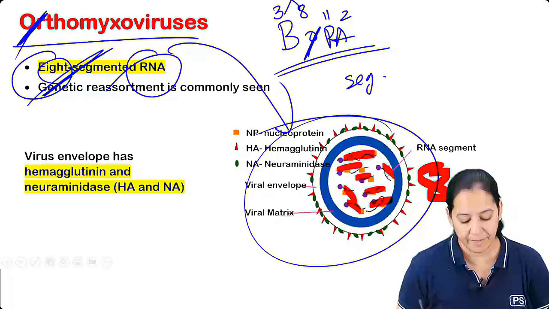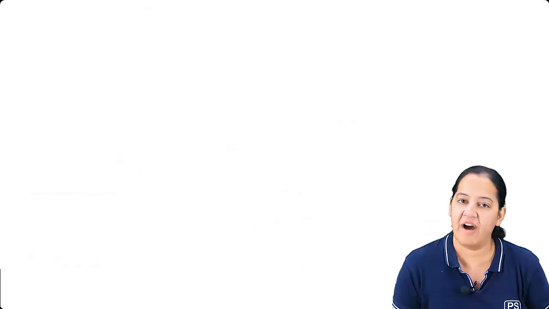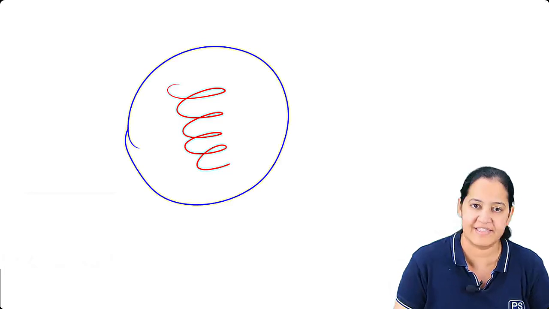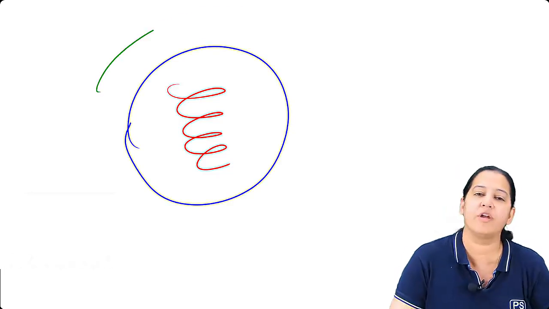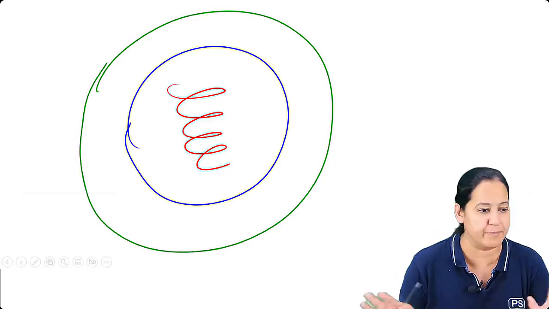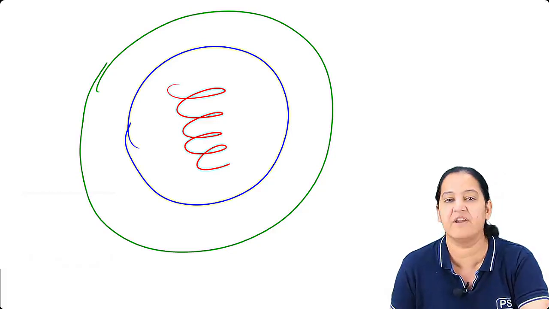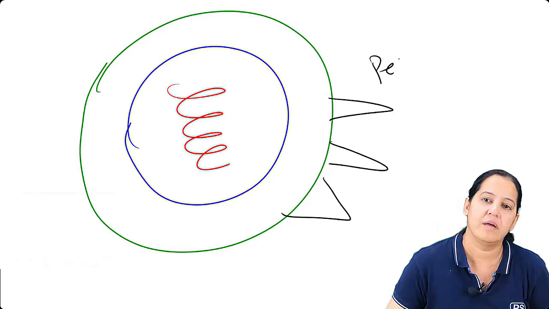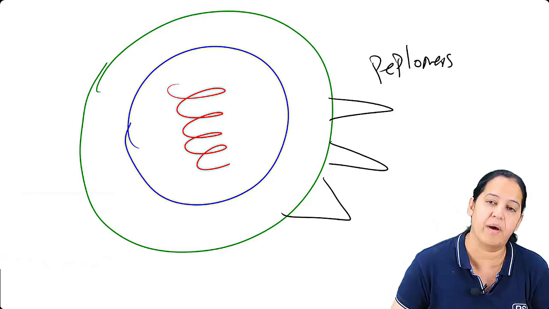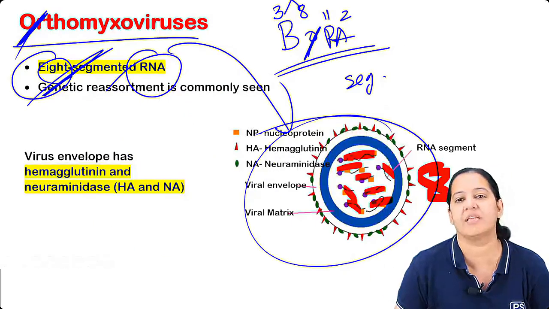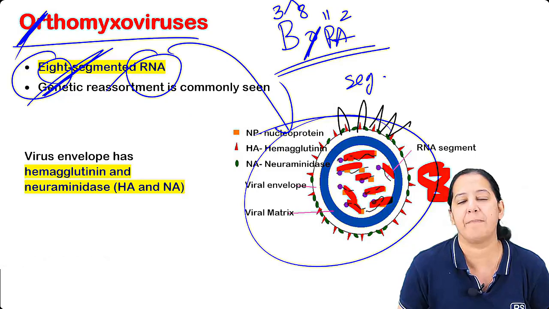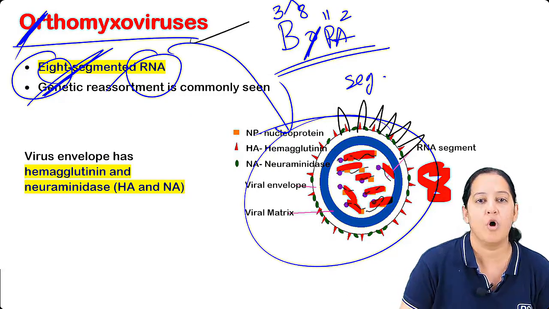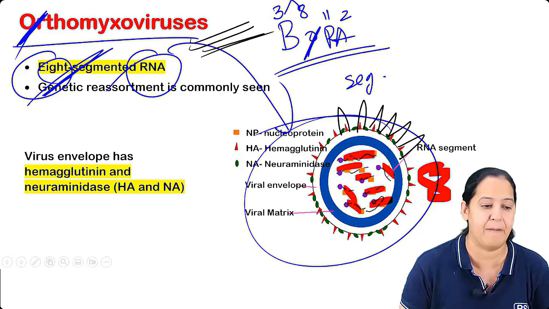Now, all viruses have nucleic acid. They are surrounded by a protein covering that is the capsid, and it may be surrounded by an envelope. Some viruses have an envelope, some do not. Some enveloped viruses have spiky projections on the surface known as peplomers. This is the first virus I'm telling you that has the peplomer. Orthomyxovirus has the peplomer on it.